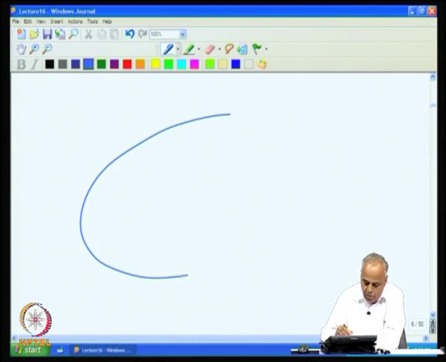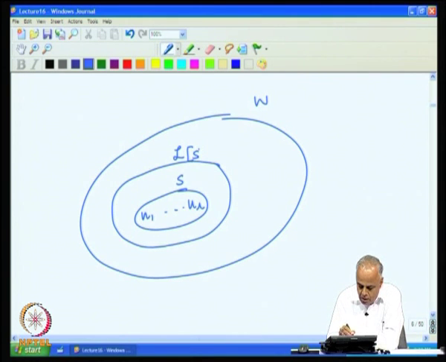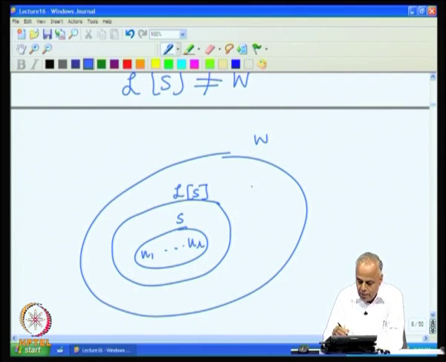We have W, and in it we have S, which consists of U1, U2, UR, and then we look at Ls. Ls cannot be W, it has to be only a small part of W, and therefore, if Ls is not W, there is something sitting in W outside Ls.